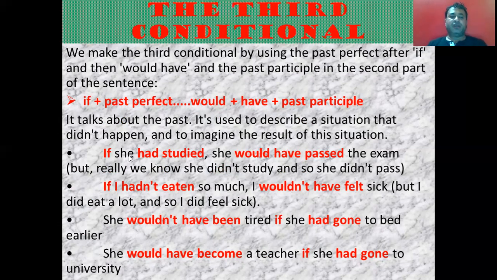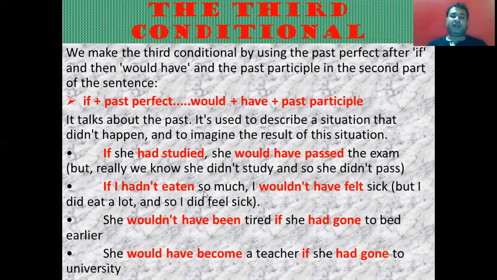Now, for example, if she had studied, she would have passed the exam. Meaning at present we know that she didn't study, so she didn't pass. So we are just imagining the situation that if she had studied, then she would have passed the exam. So there is had plus third form with if. Therefore, in main clause there is would plus have plus past participle.